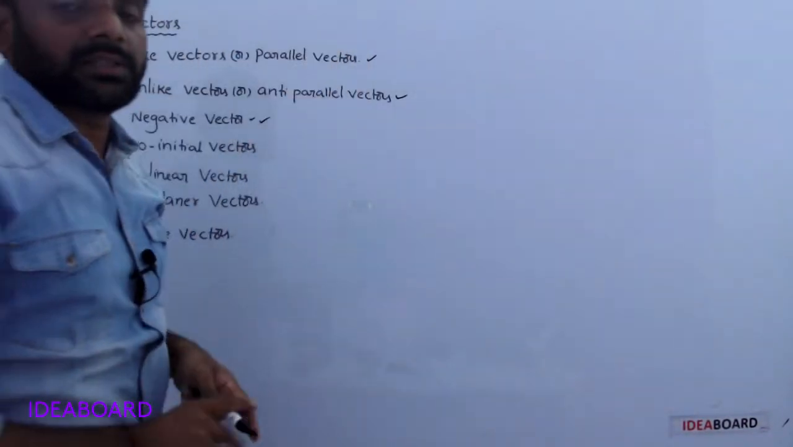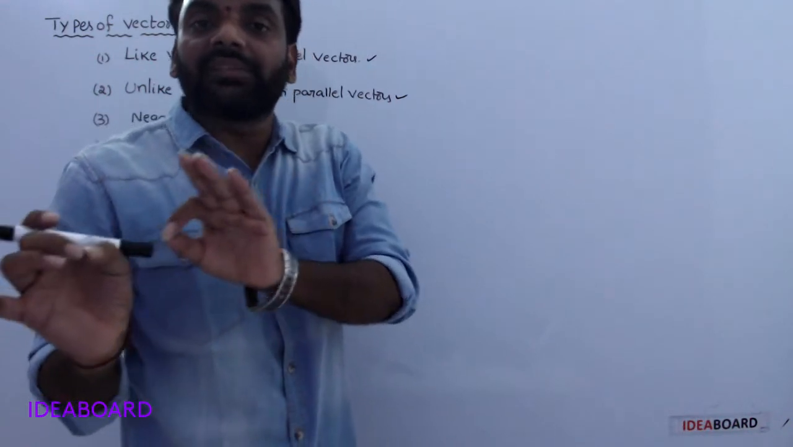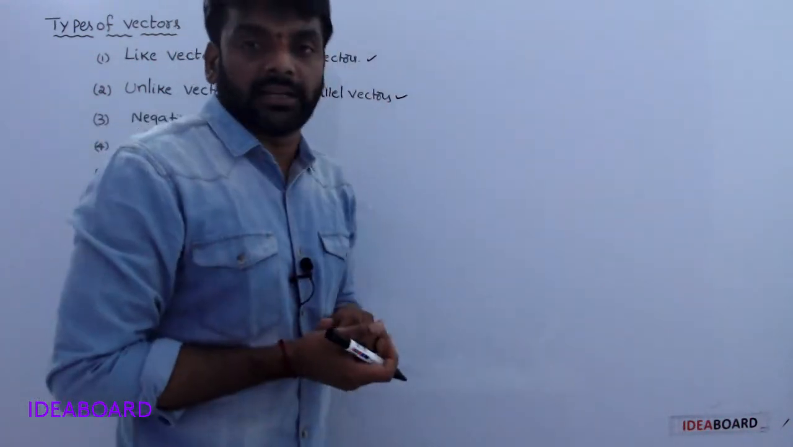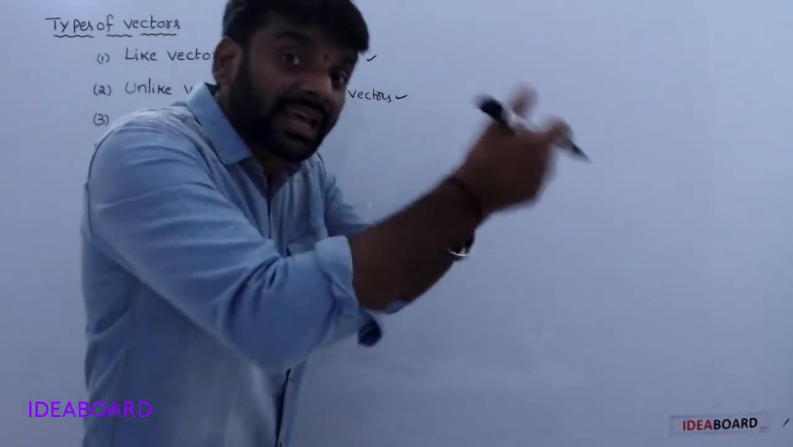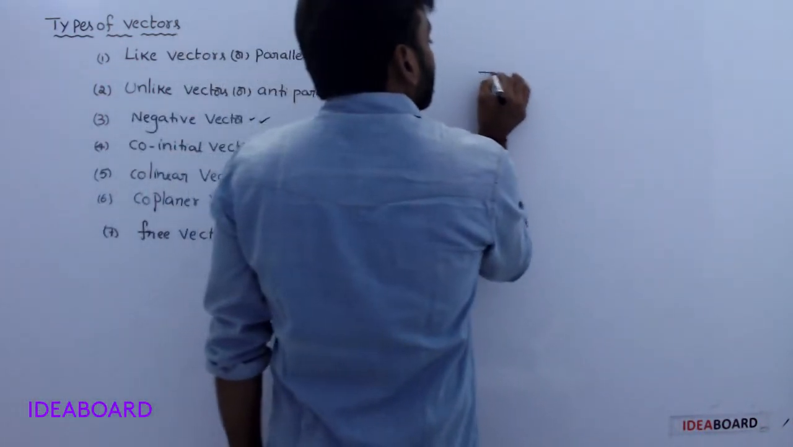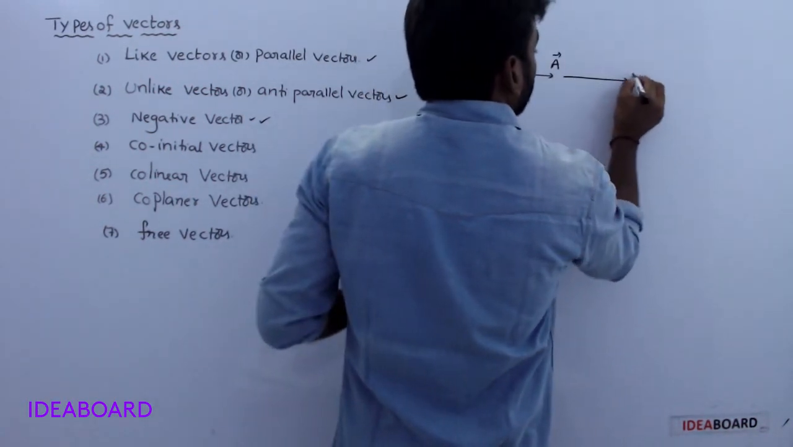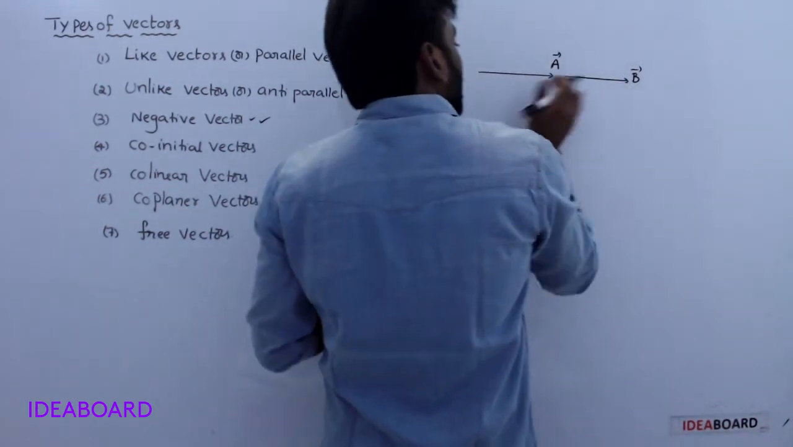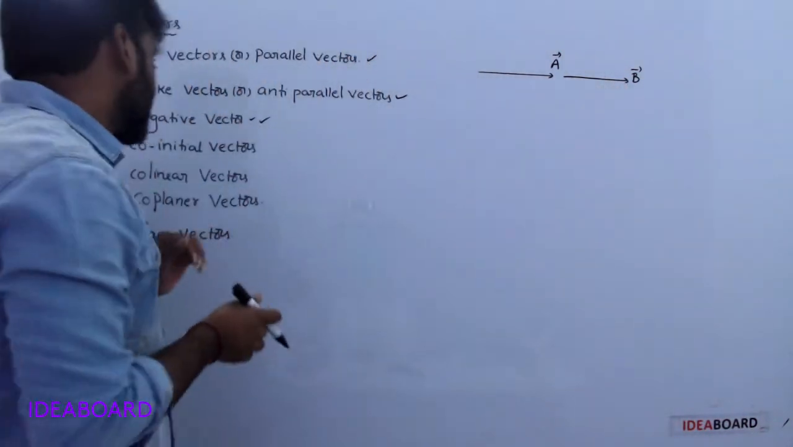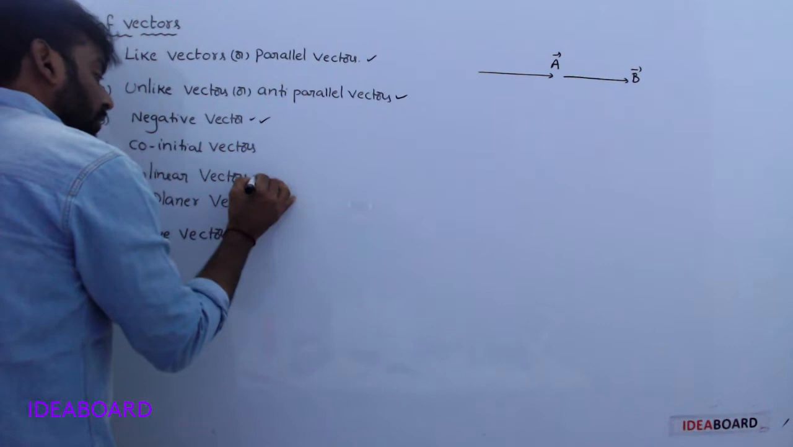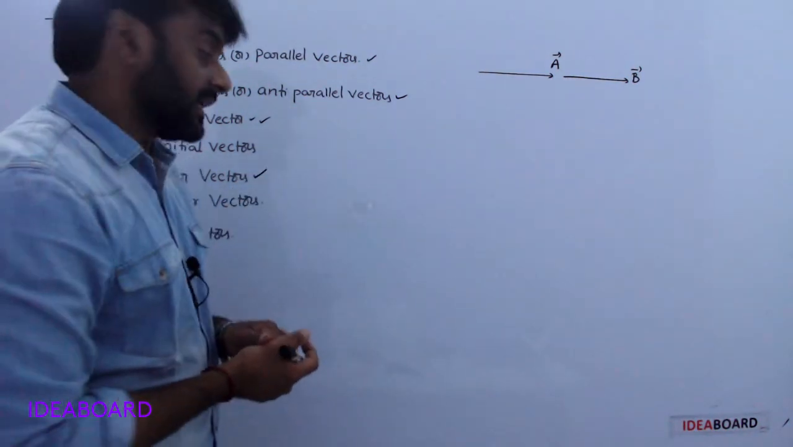Next, collinear vectors. Collinear means two or more vectors lie on the same line. See, A bar and now B bar. These two are on the same line. Such types of vectors are nothing but collinear vectors.